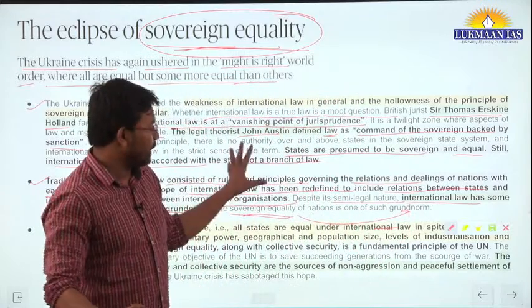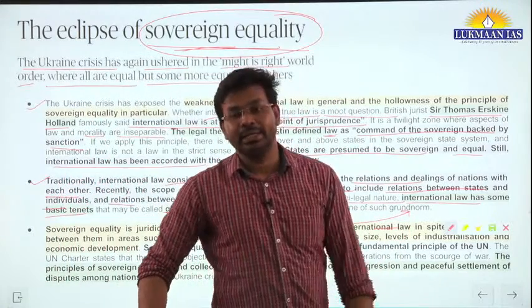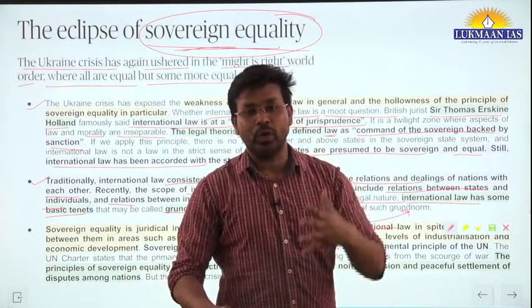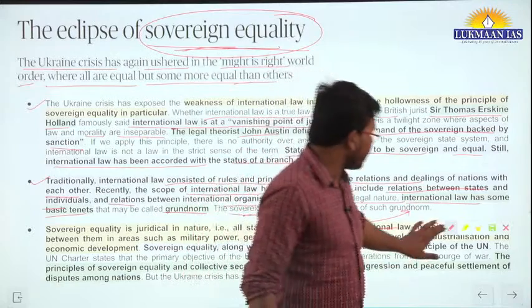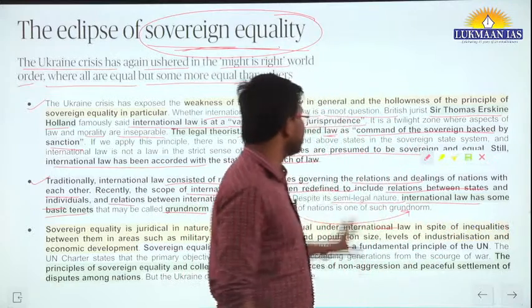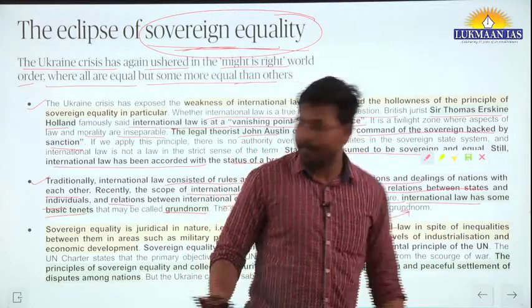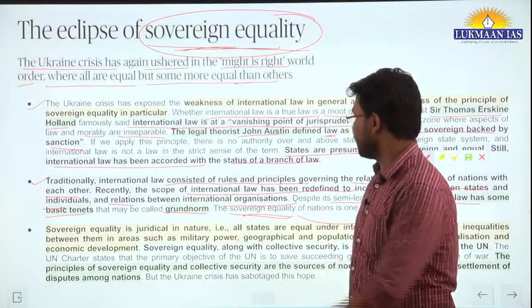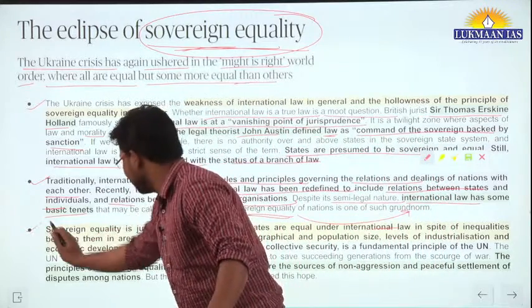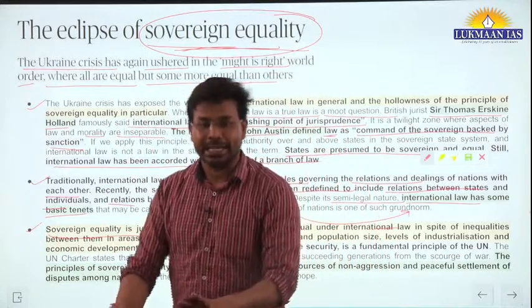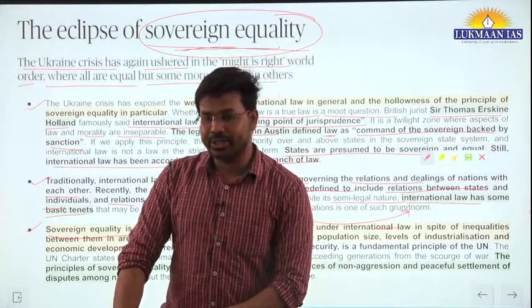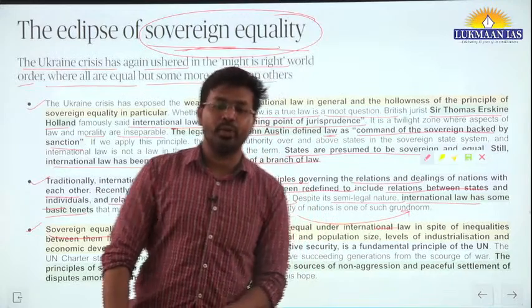Sovereign equality of nations is one such grand norm. Now here we need to understand that sovereign equality is a part of international law, but it is not a law in a strict sense. So it has a semi-legal nature. Sovereign equality is judicial in nature. Judicial means in the eyes of law, all the nations that are sovereign will be equal to one another.